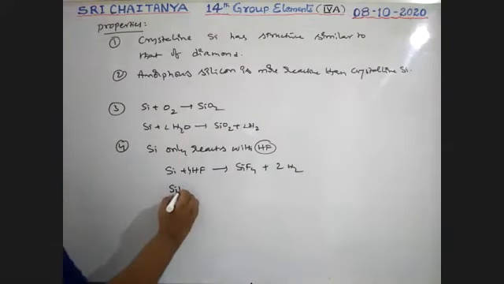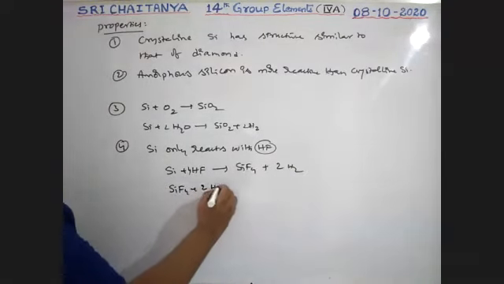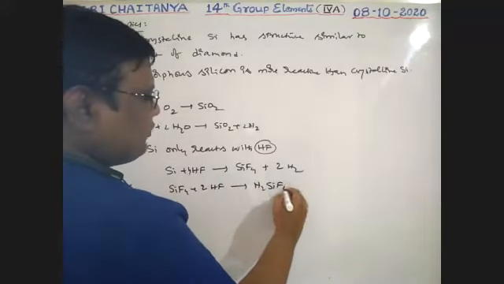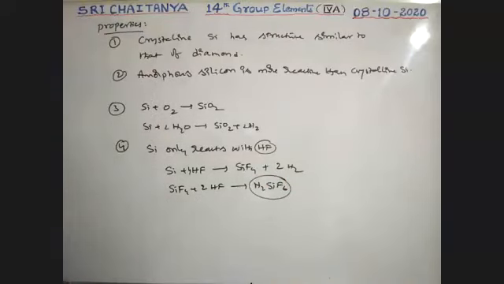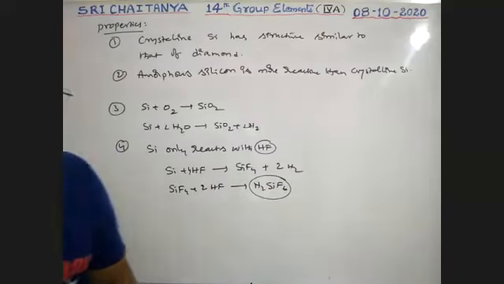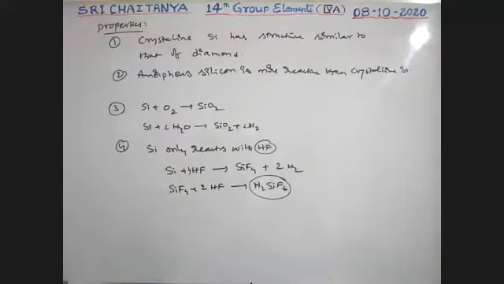That SiF4 once again reacts with 2HF to give H2SiF6, hydrofluorosilicic acid. So it reacts only with HF.